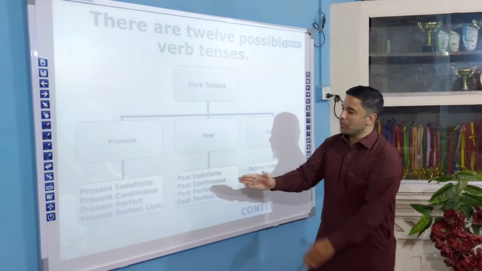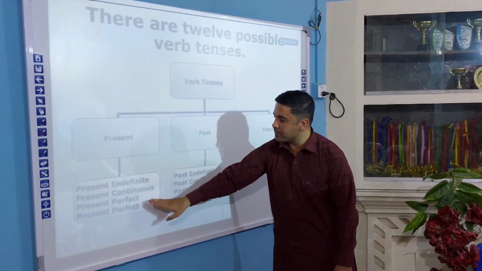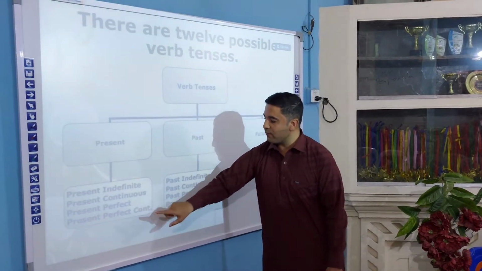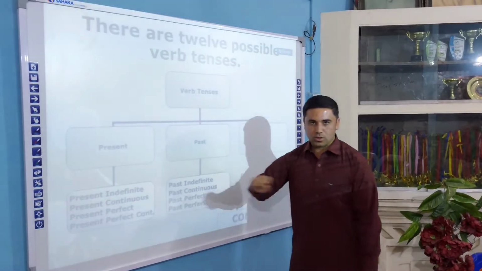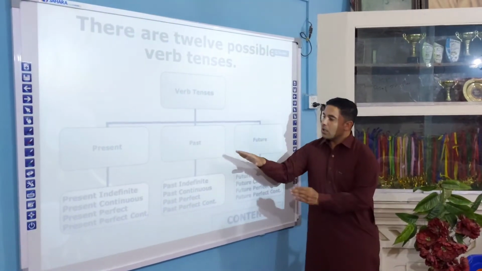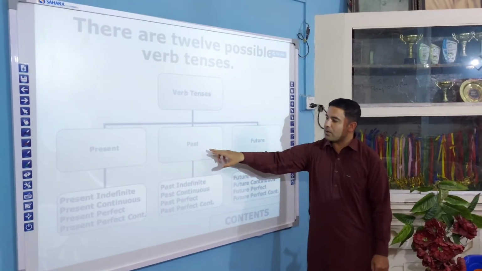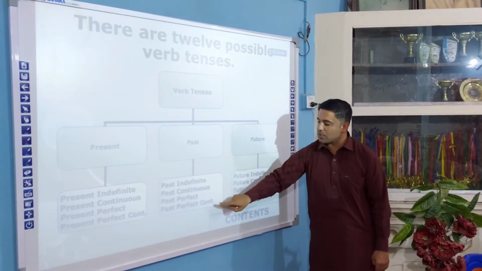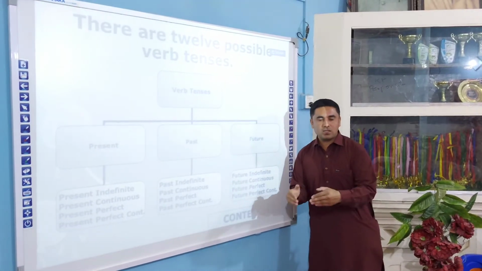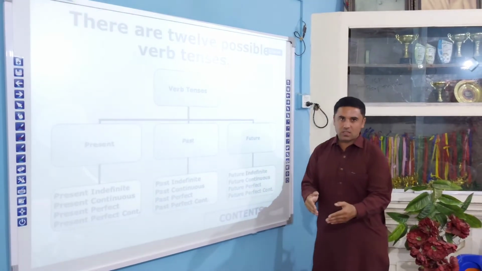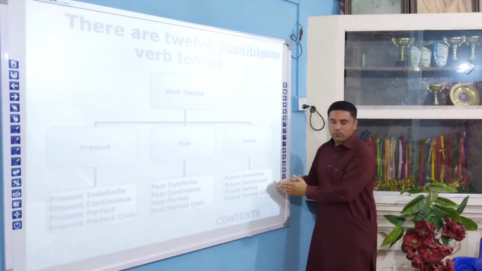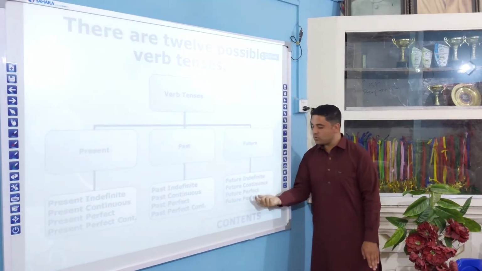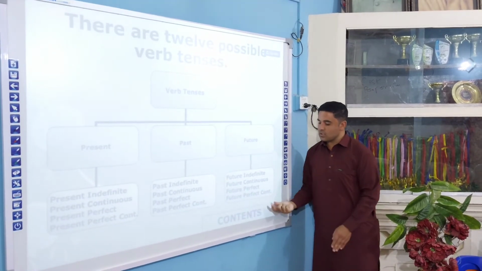In present tense you will also get all these four types: present indefinite tense, present continuous tense, present perfect tense and present perfect continuous tense. Similarly, you will have the parts of past tense: indefinite tense, continuous tense, perfect tense and perfect continuous tense. It is the branch of past tense as well. Similarly, it is of future tense: future indefinite tense, future continuous tense, future perfect tense and future perfect continuous tense.